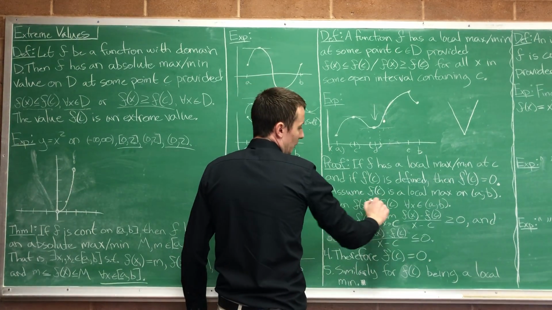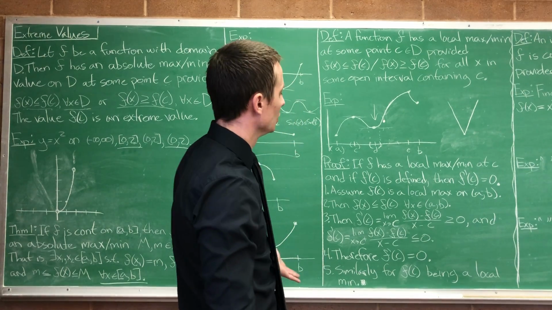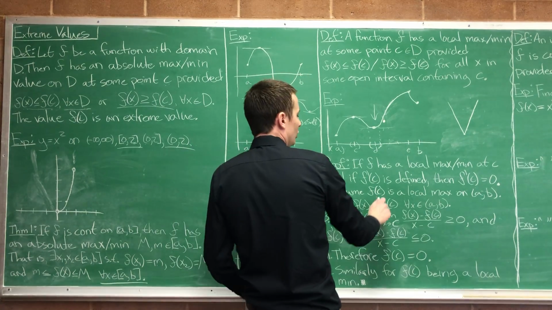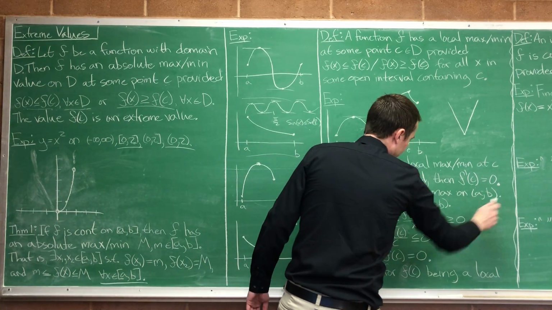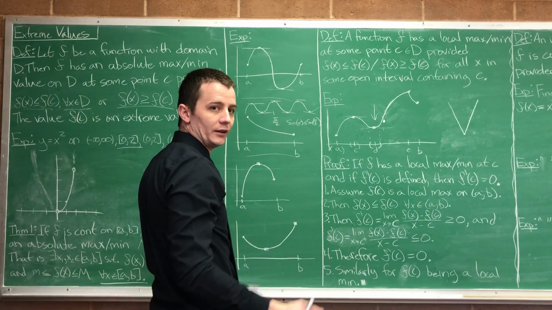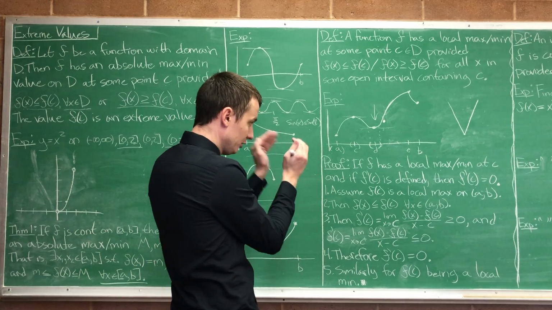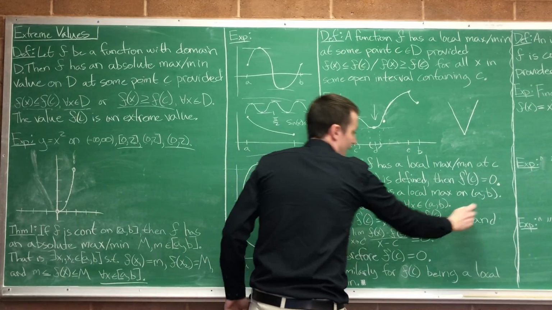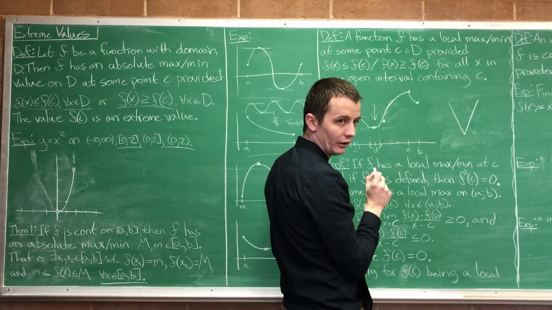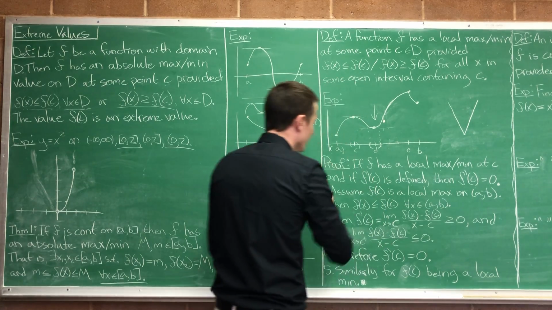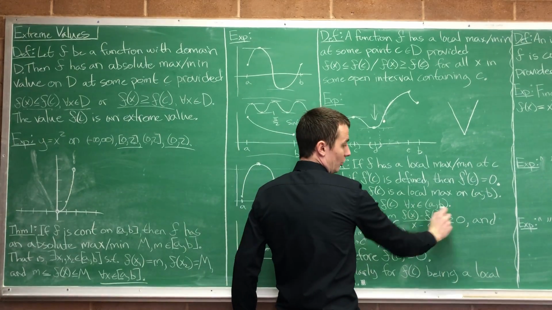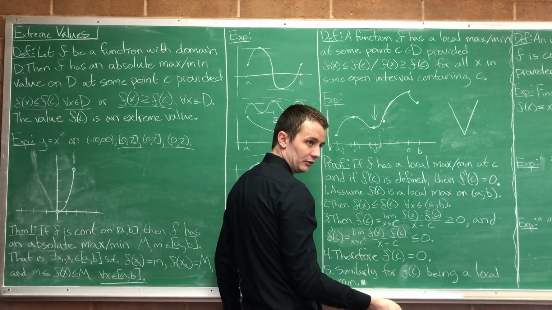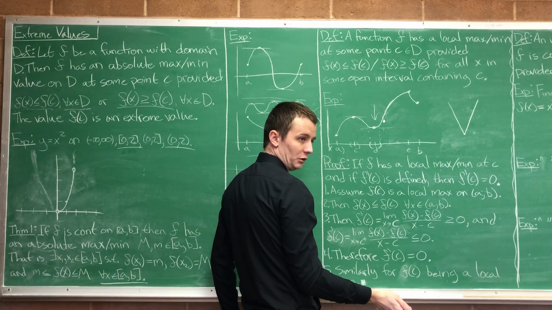So 1, assume f of c is a local max. We'll just handle the case of local max; proving it for local min is identical. Assume f of c is a local max on some open interval (a, b). That's how you have to prove it's a local max: there has to be some open interval containing c such that f of c is a max on that interval. So then I know that on this open interval, f of x is less than or equal to f of c, since f of c is a local max. You with me so far?